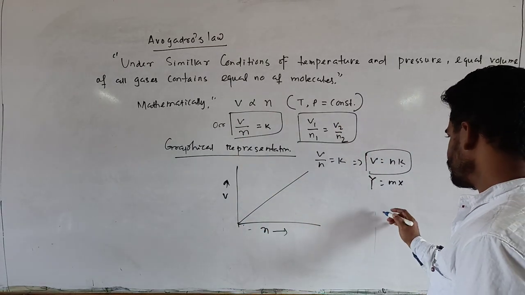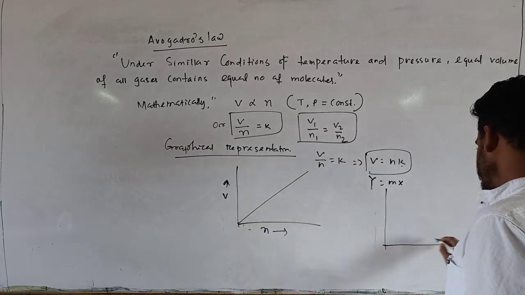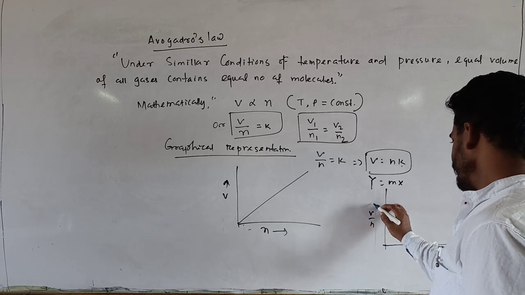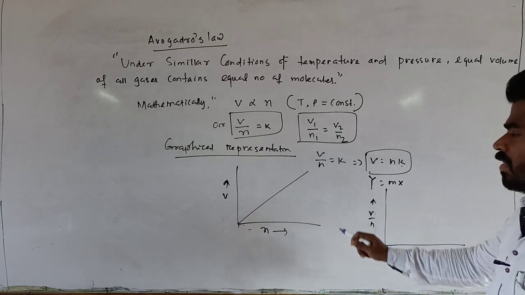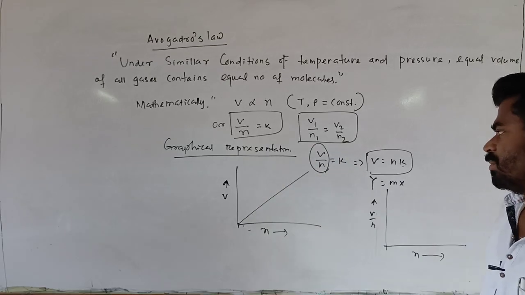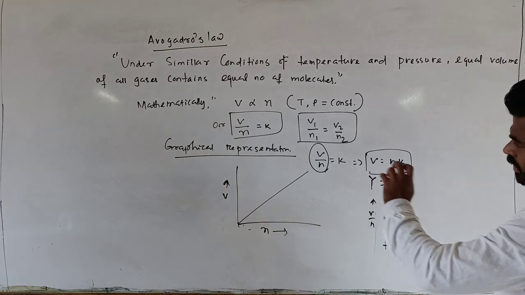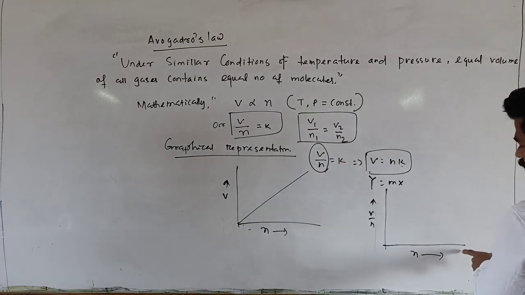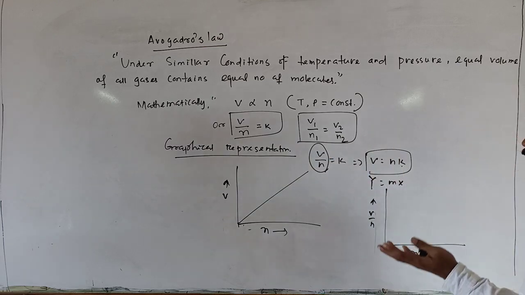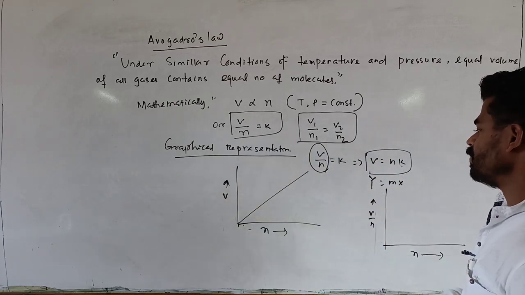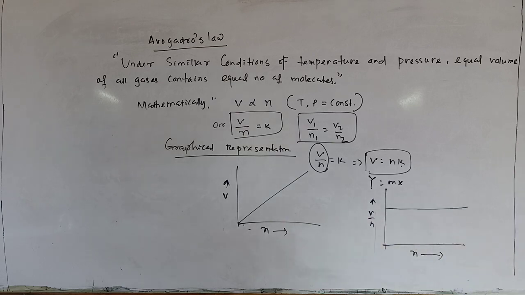Again, if I represent V by N versus N, this is V by N and this is N. Since the ratio V by N always remains the same, if the number of molecules is more, then the volume of the gas is also more, so that the ratio V upon N will always remain constant. So the graph will be like this.